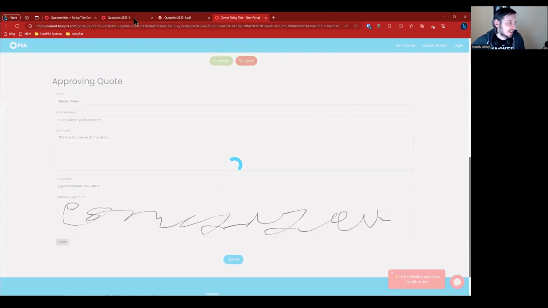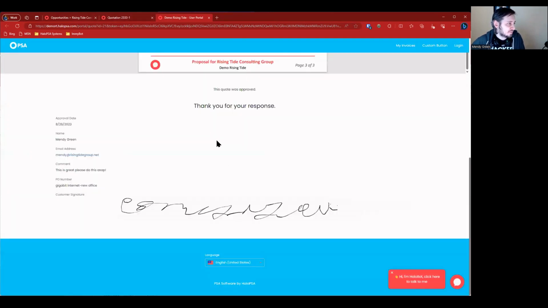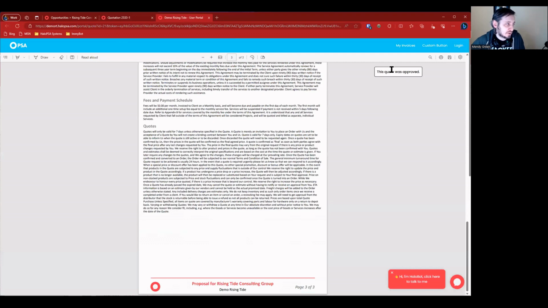And what we should see here is when it completes, the comment that gets added into the ticket gets added into the quote. The signature gets attached as a separate picture. Notice we got "thank you for your response." We can customize this. We got the customer signature here. This quote was approved is now visible, right? This quote was approved is up here.